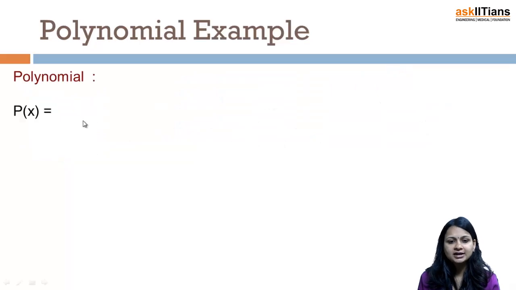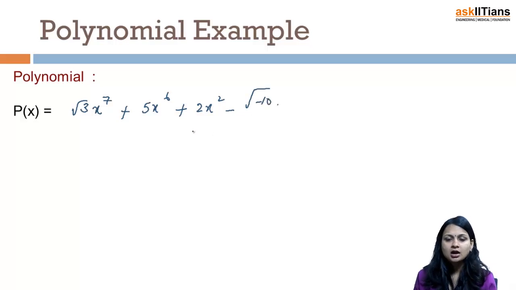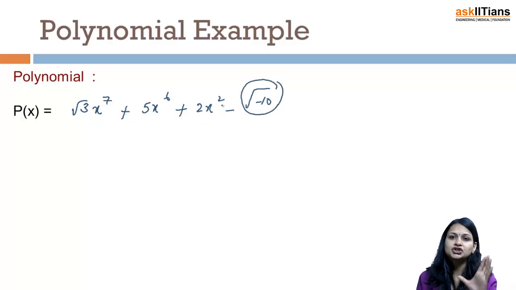Now let us take one example so that it would be very clear to us. Suppose I am taking a polynomial, I can take anything. Suppose I am taking root 3 x raised to the power 7 plus 5 x raised to power 6 plus 2x square and minus, say, under root of minus 10. Now many students will say, ma'am, it is not a polynomial because I am having under root of minus 10. See, I have told you coefficients can be real and they can be non-real also.